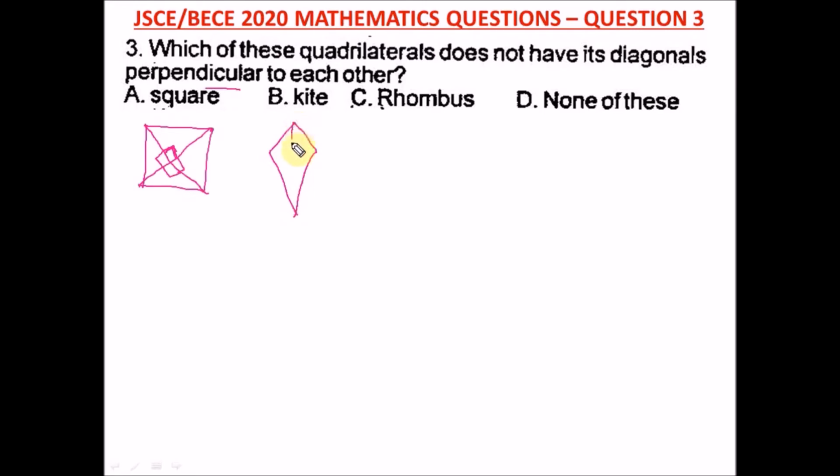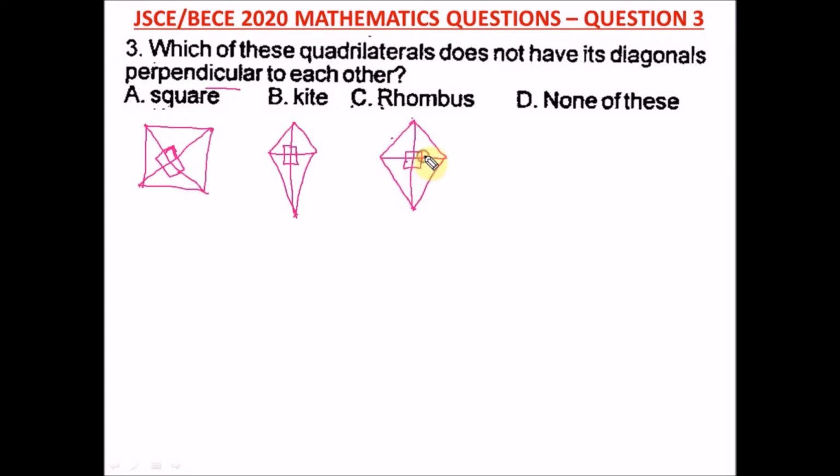For your kite, you have your kite like this, and these are the diagonals, the first one and the second one, and they also bisect each other at angle 90 degrees. So the kite is a quadrilateral that bisects at 90 degrees. Then for your rhombus, your rhombus has all sides equal, not like the kite. The kite just has the adjacent sides equal. But for the rhombus, all sides are equal. Now for the rhombus, the diagonals, which are 1 and 2, bisect each other at